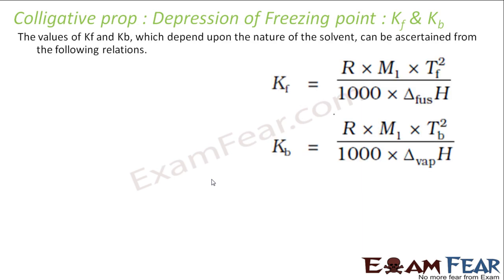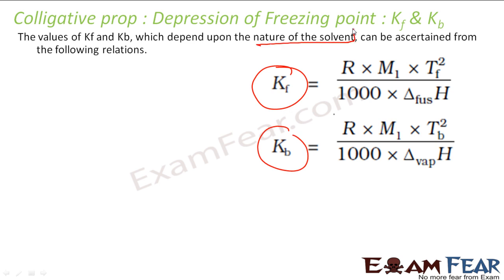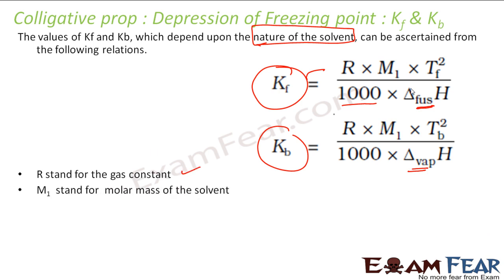So let's see how this Kf and Kb value is calculated. We won't use this formula as such, but let's understand how the Kf value is calculated. I told you it depends on the nature of solvent. It is calculated using this formula, that is R into M1 into Tf square by 1000 delta H fusion. Here instead of delta H fusion I have delta H vaporization. R is the gas constant. M1 is the molar mass of solvent. Again, it depends on the solvent.